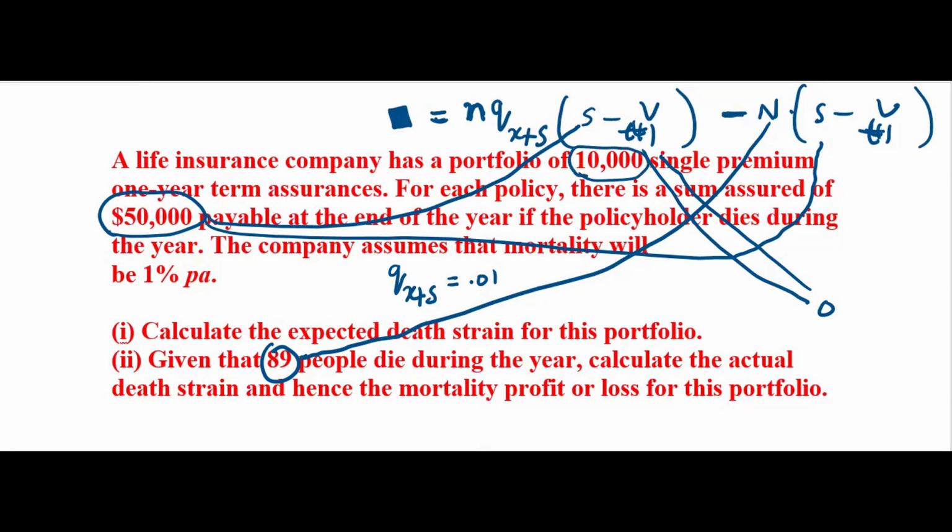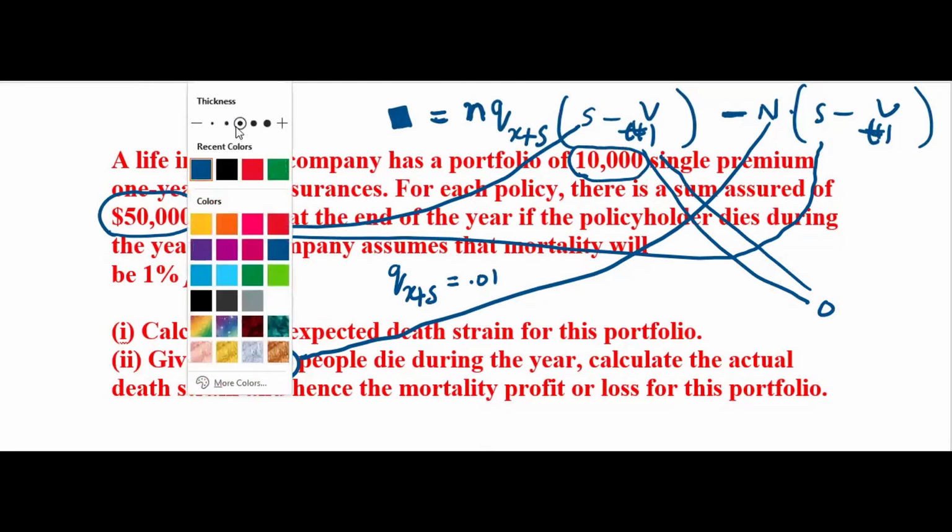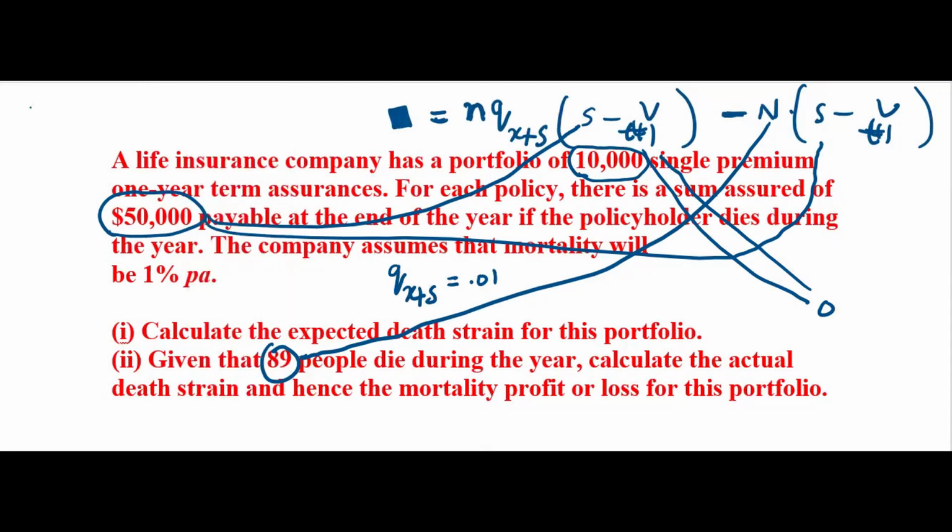So what is expected death strain? Let me write one by one here. This is EDS. Expected death strain: n is 10,000 into 0.01. That is 100. So we expected 100 to die, into a factor S minus V(t+1). That also we need to write.